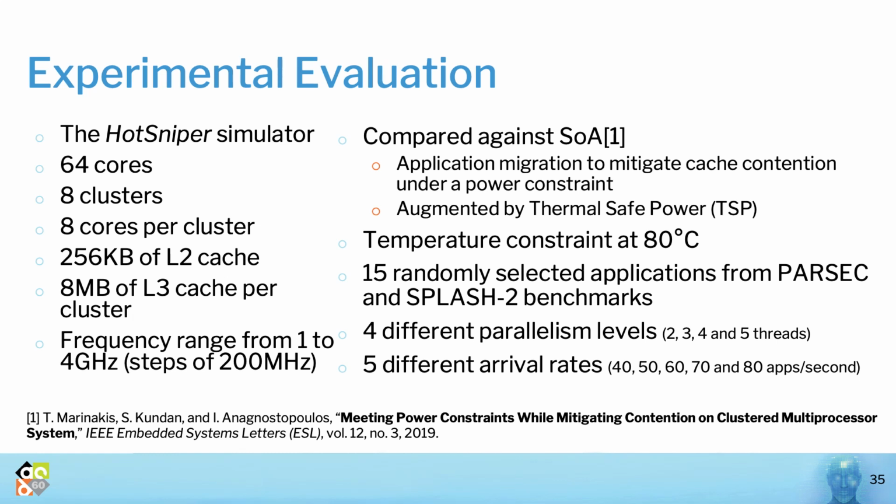The temperature constraint in these experiments is set to 80 degrees Celsius. We used 3 experimentation workloads, each comprising 15 randomly selected multi-threaded applications from Parsec and Splash2 benchmarks. In these experiments, these applications can run at different parallelism levels and arrive at 5 possible arrival rates to the system to simulate different system utilizations.